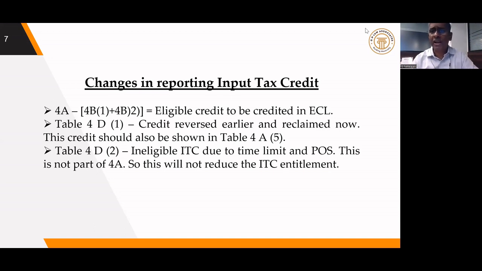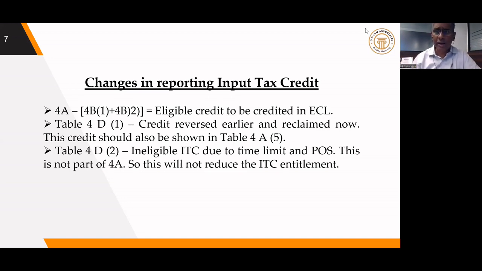Suppose the supplier has filed GSTR-1, that invoice is appearing in our GSTR-2A, and we are taking the credit. But subsequently, the department comes to know the supplier has not paid the taxes. They are asking us to pay that amount, repay that, reverse that credit. We have to reverse it in 4D2. Because subsequently, if the supplier makes the payment of the tax within the time frame available under section 16(4), we can reclaim the credit.